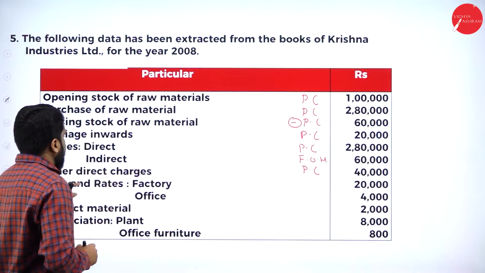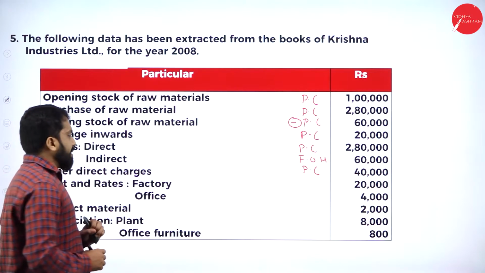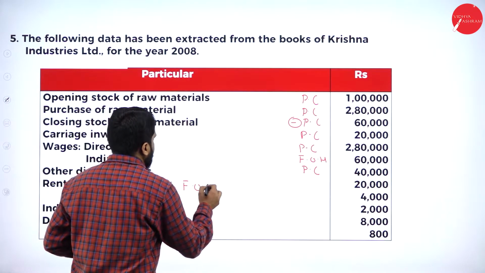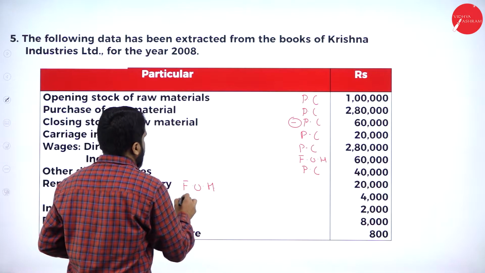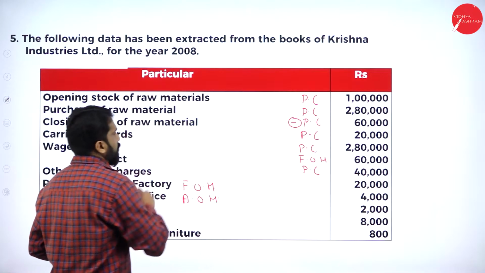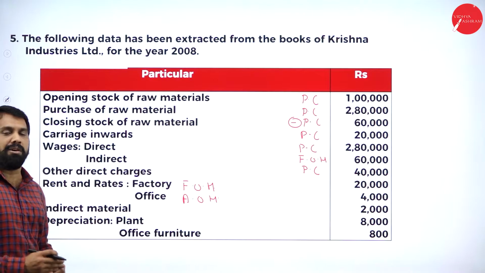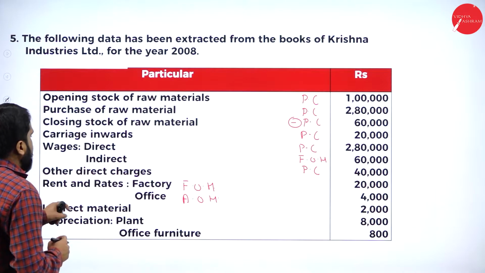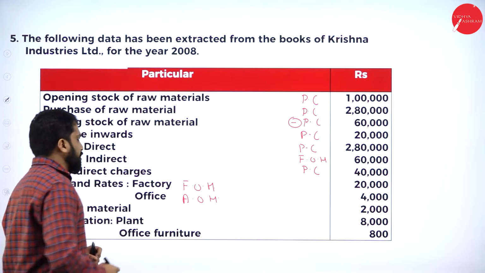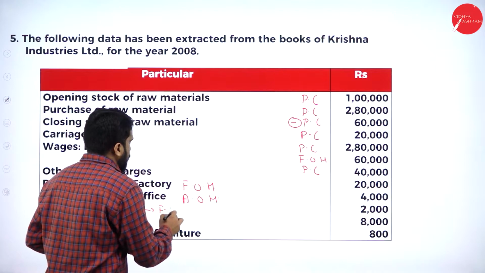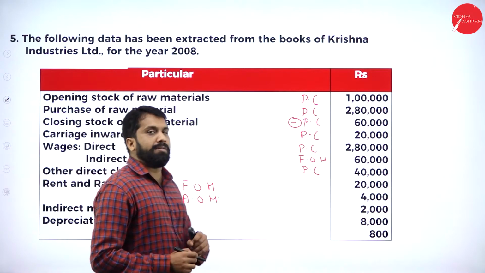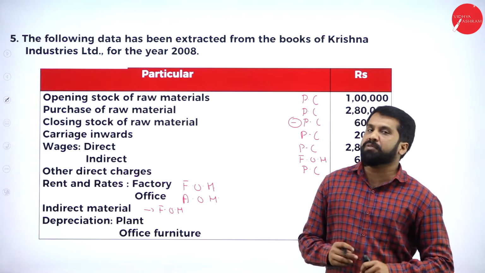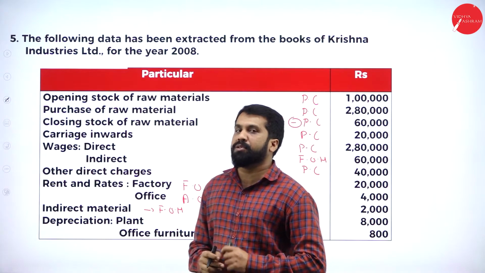Then rent and rates. They have given them directly. The first rent will be for factory overhead and the second one will be office and administration overhead. Clear? You can call it cost also, or overhead also. Then indirect material, simple, where will it go? Factory overhead. Direct material will go to prime cost. Indirect material will go to factory. Direct wages will go to prime cost. Indirect wages will go to factory.